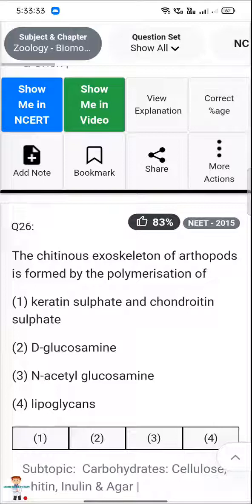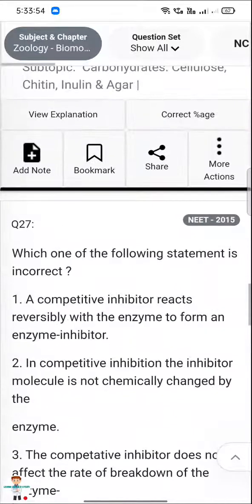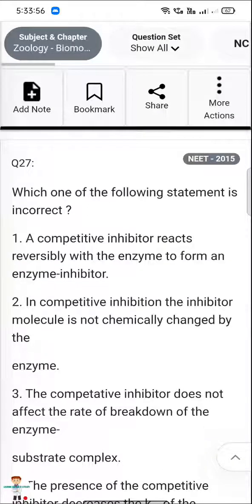The chitinous exoskeleton of arthropods is formed by the polymerization of keratin sulfate and chondroitin sulfate, D-glucosamine, N-acetylglucosamine, lipoglycans. 3. N-acetylglucosamine. Which of the following statements is incorrect?